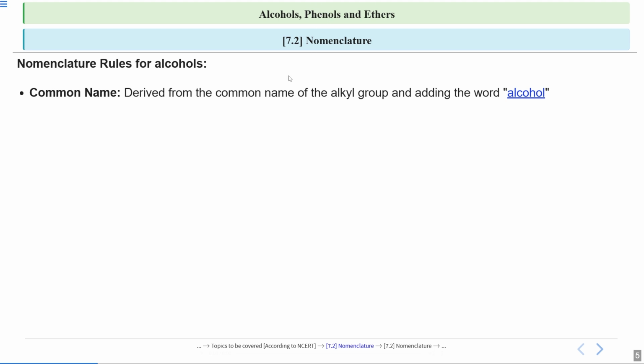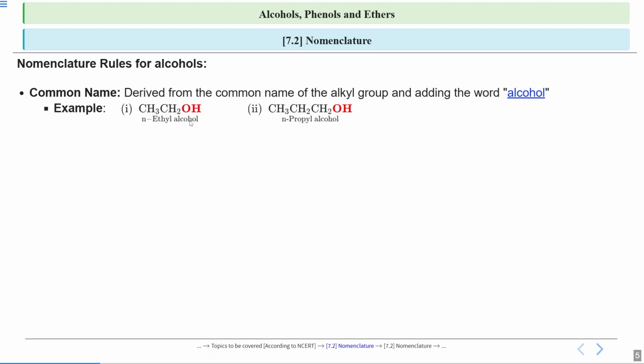So first we are talking about alcohols. When we are talking about the common name for alcohols, the common name is derived from the name of the alkyl group. First we write the common name of that alkyl group, and at last we add the word alcohol. Let us see this example.